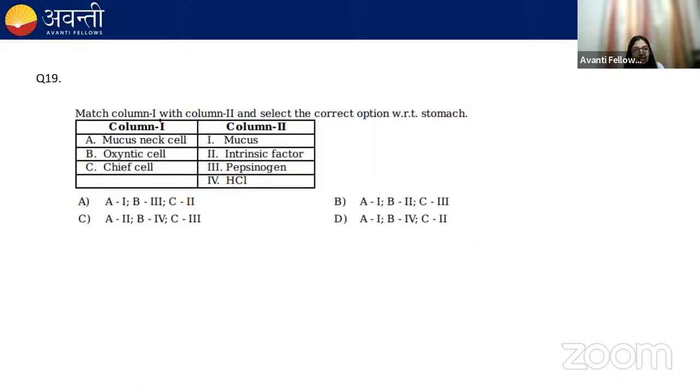Question 19 says, match the column 1 with column 2. Select the correct option. They're asking about the correct option with respect to stomach. A is mucous neck cell, B oxyntic cell, C chief cell. In column 2 is given mucus, intrinsic factor, pepsinogen, and HCl.